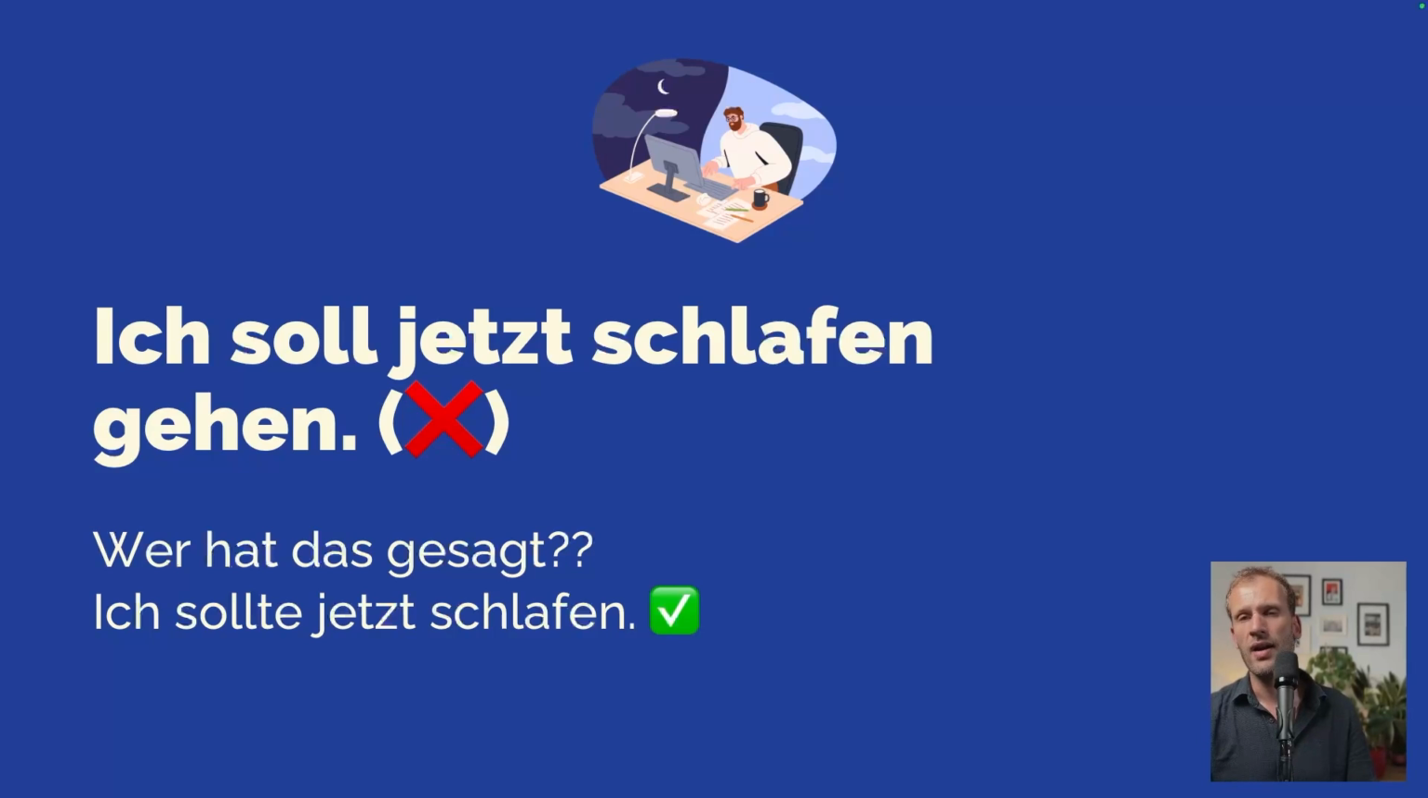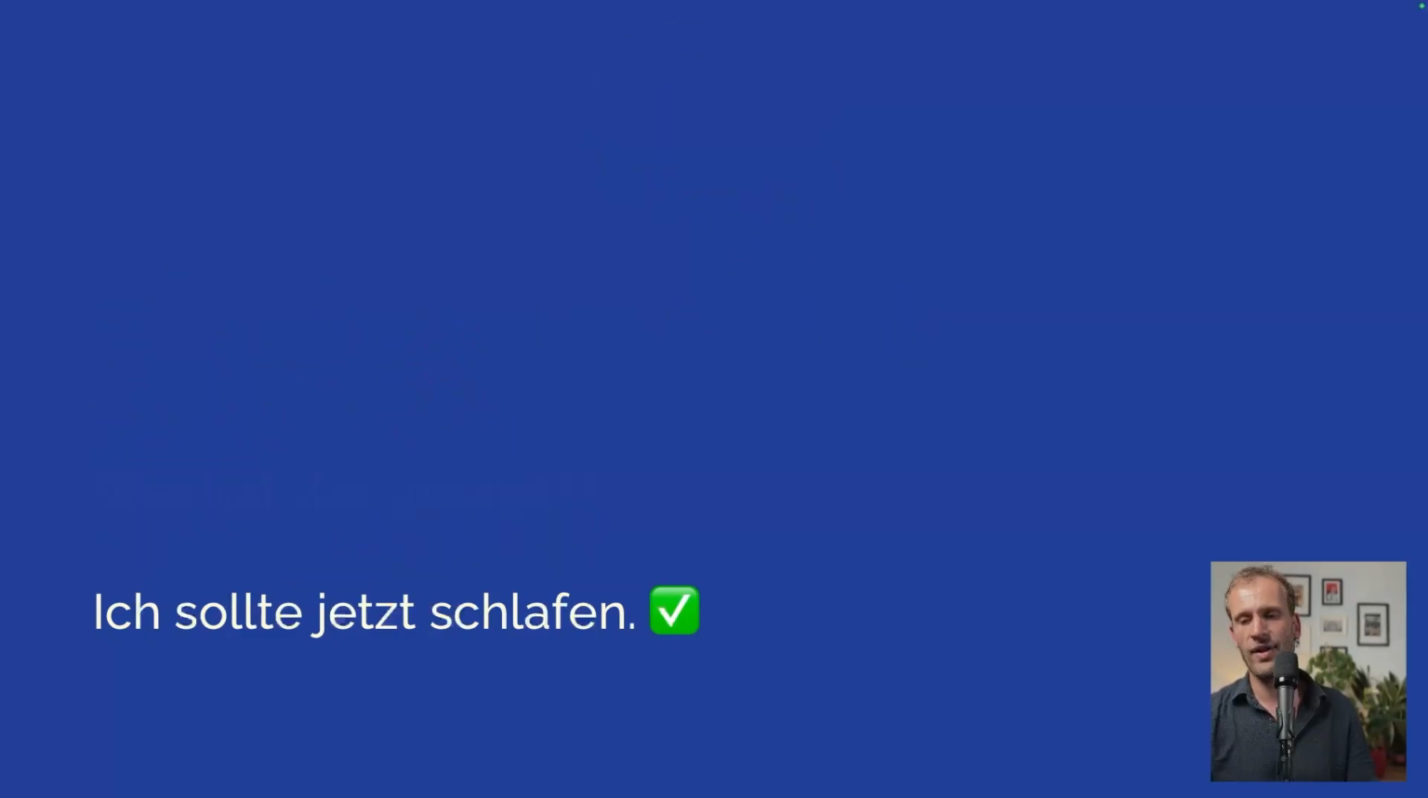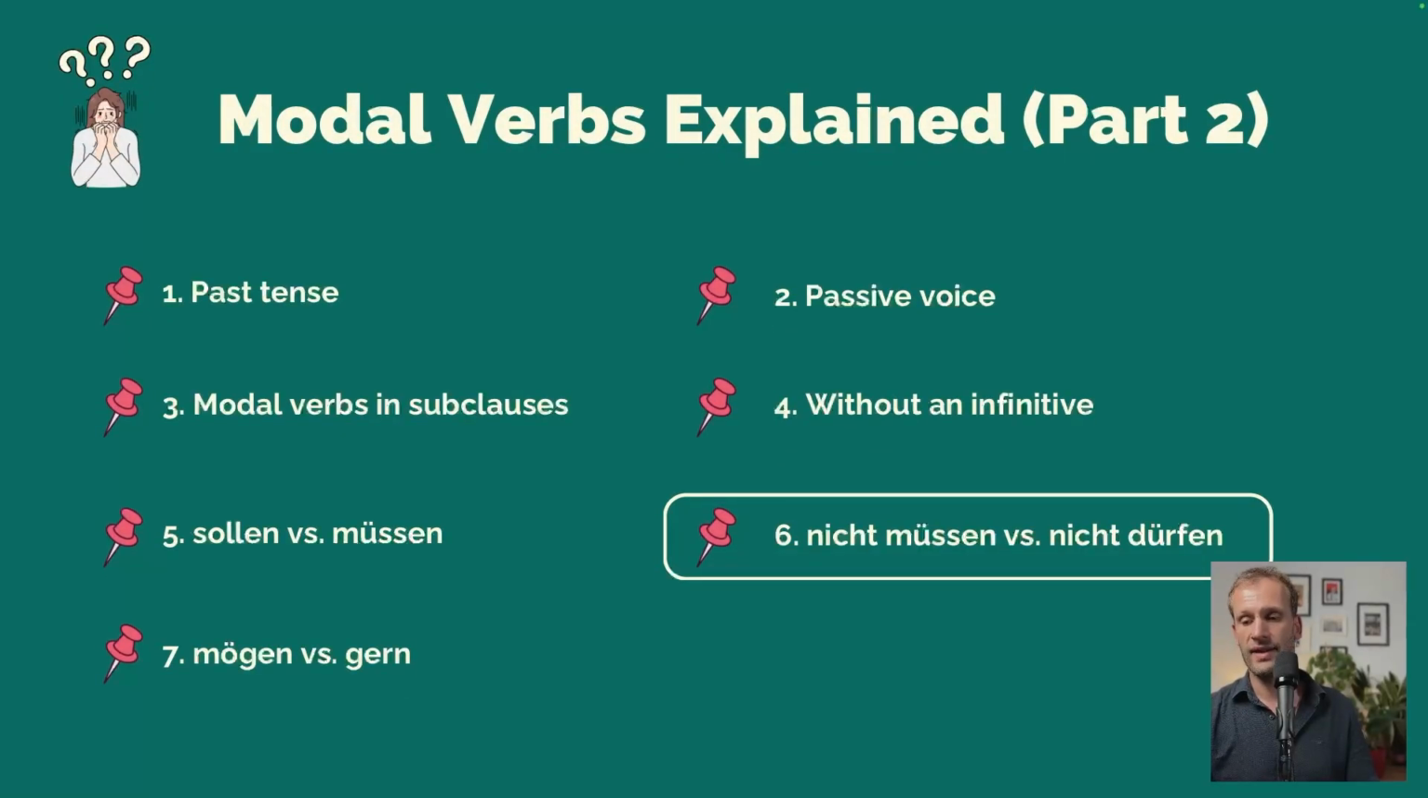I should do that. I should go to bed now because I think so. So ich sollte is very different from ich soll. Okay. Next item is nicht müssen versus nicht dürfen.